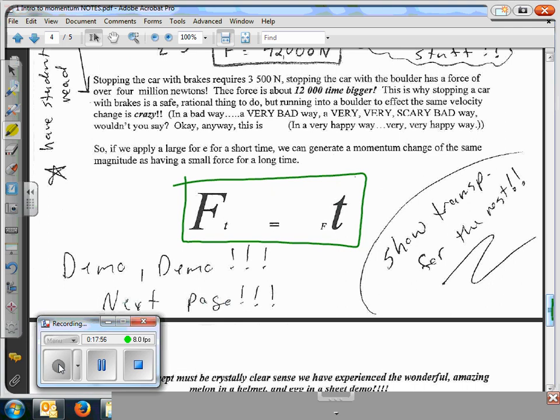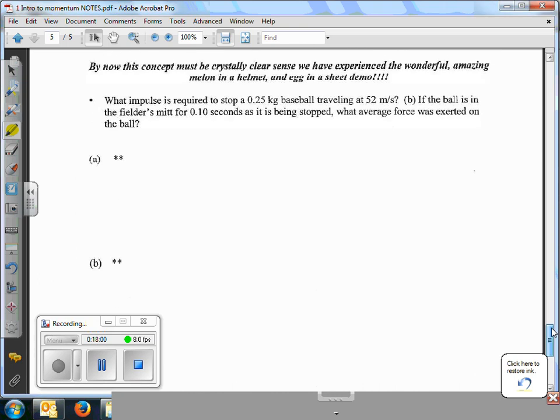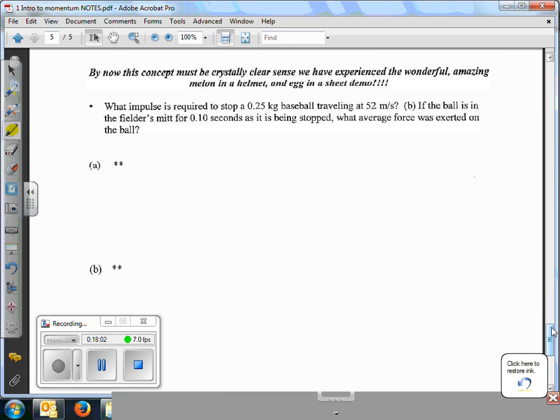So let's take a look then at the next question. It says, by now this concept must be crystal clear since we have experienced a wonderful, amazing melon in a helmet and egg in a sheet demo, which we will experience in class. What impulse is required to stop a 0.25 kilogram baseball traveling at 52 meters per second if the ball is in the fielder's mitt for 0.10 seconds?